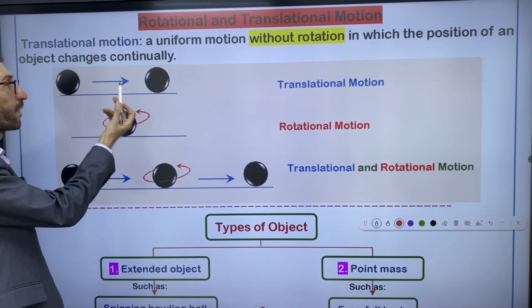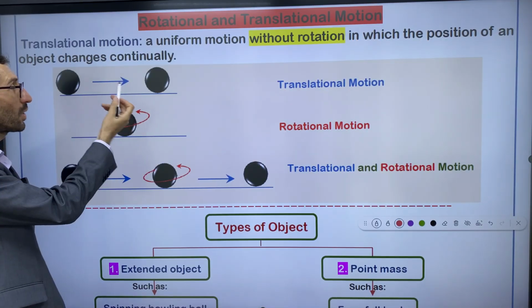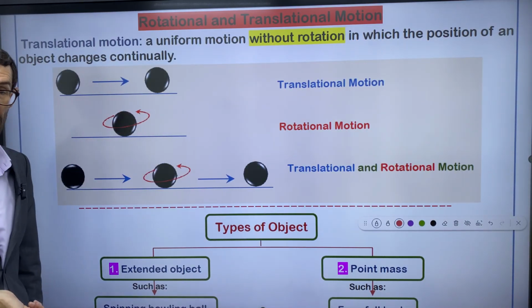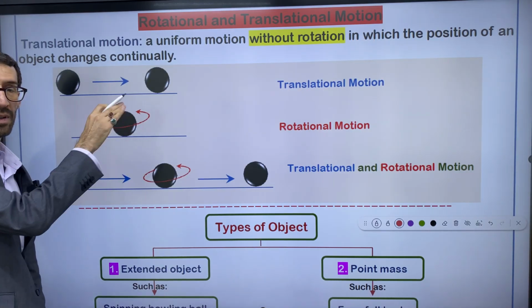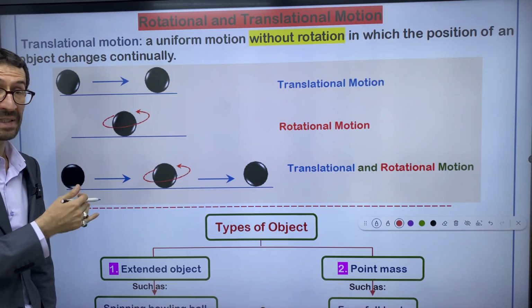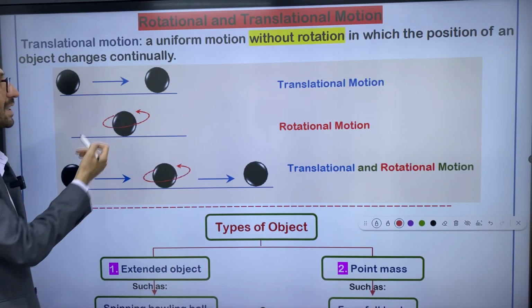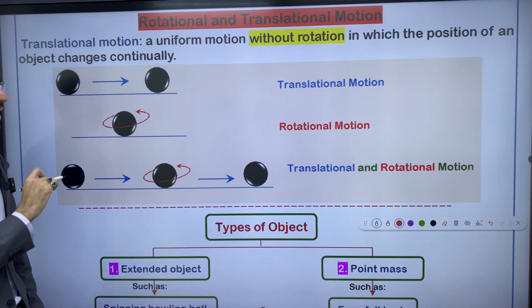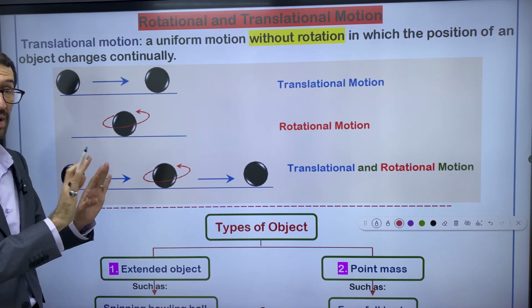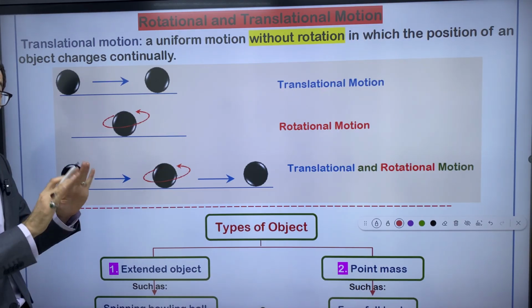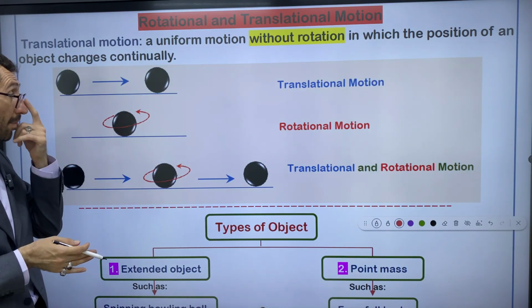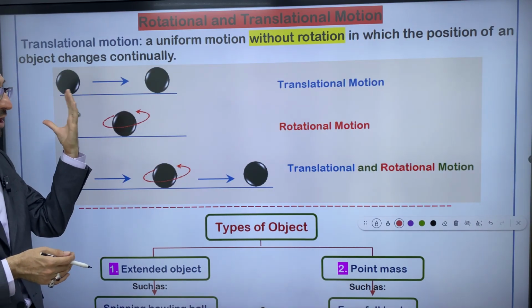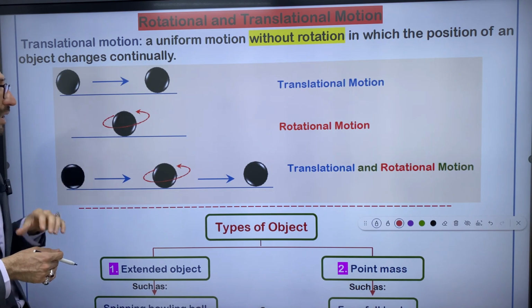This bowling ball advances to a new position without rotation. It just slides across the surface. This is called translational. You see, it doesn't rotate. It slips across the surface without rotation. This is called translational motion, right?